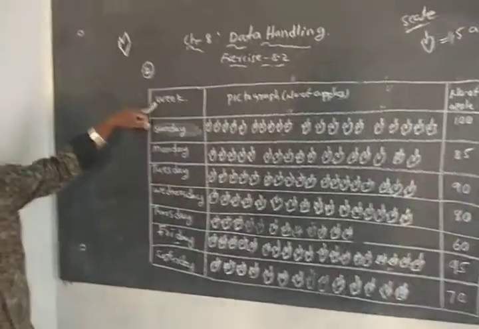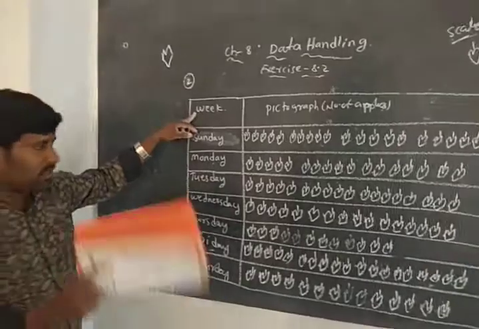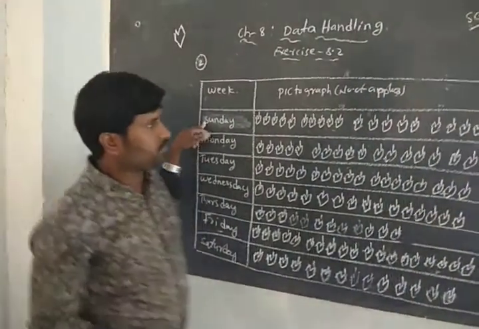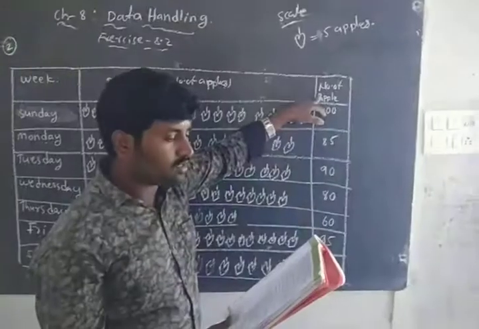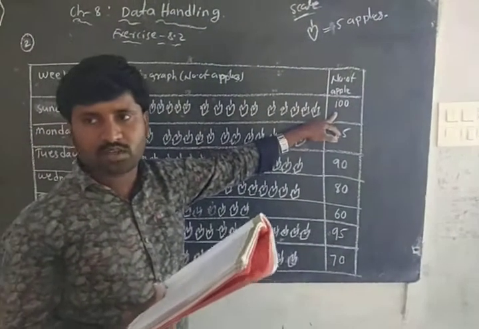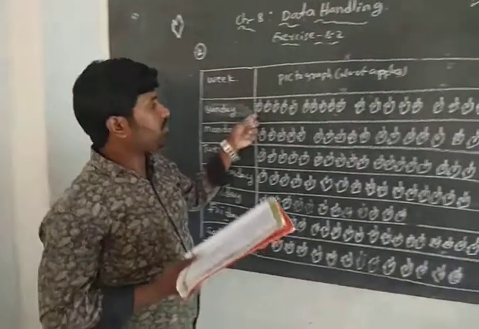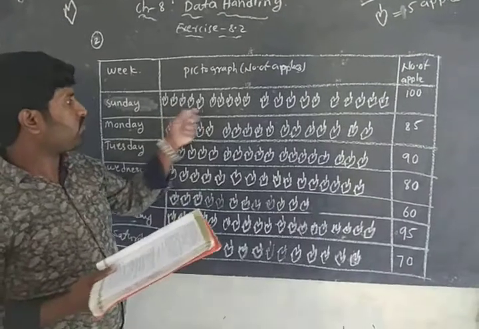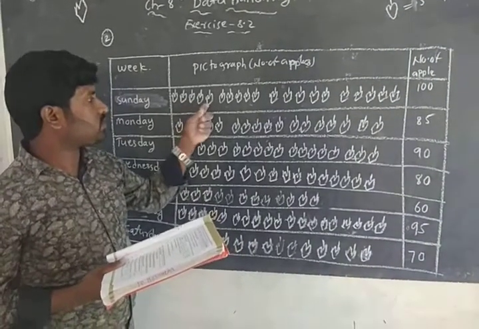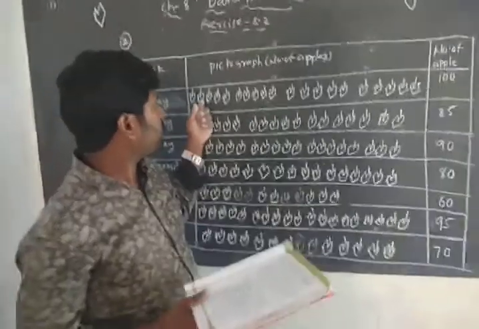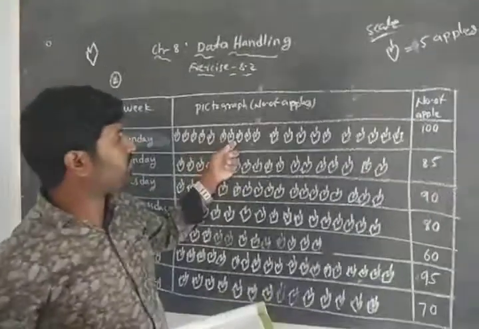So now see the question. In a week, Sunday, the number of apples sold: how many? 100 apples. So that's why I drew how many symbols? 1, 2, 3, 4, 5. 5 symbols means 25. 25, 25, 50.